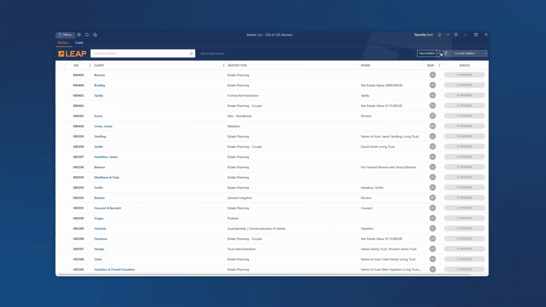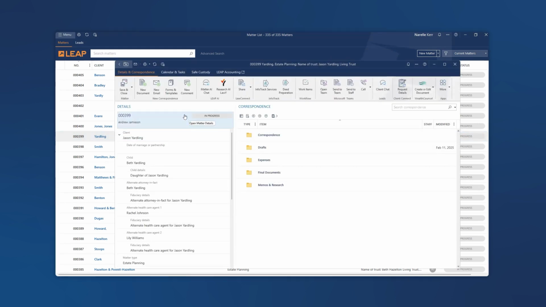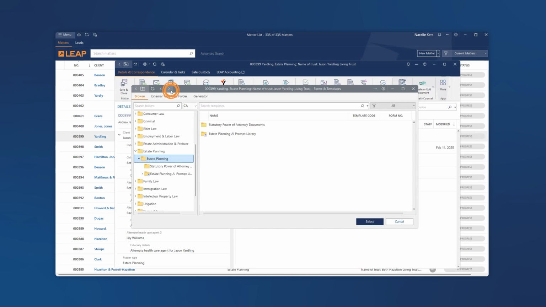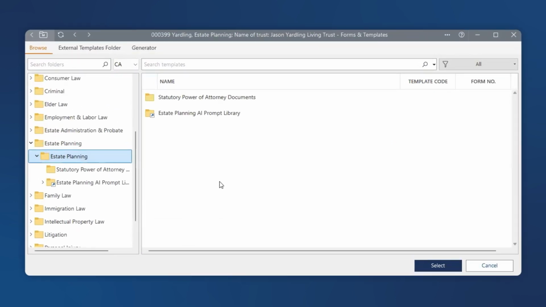The library of AI prompts can be accessed from within any Leap matter type. So let's get started with an estate planning matter. Once you are within your matter, you can navigate to the Forms and Templates button up top, which will then open up the Forms and Templates library within Leap. You can see here that we have been defaulted to the estate planning folder, as that is the matter type and jurisdiction that the matter is set to.